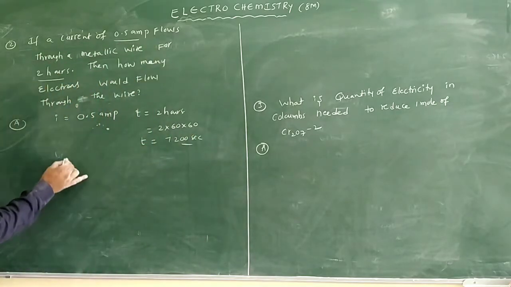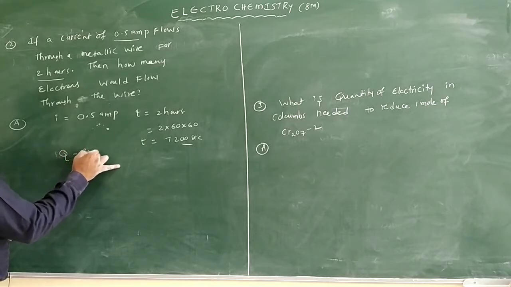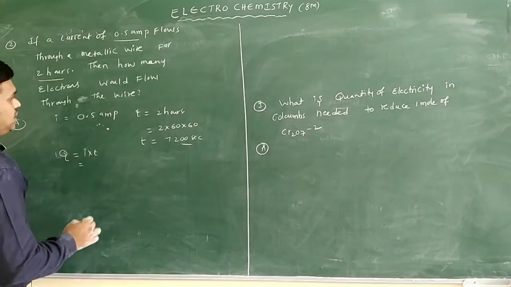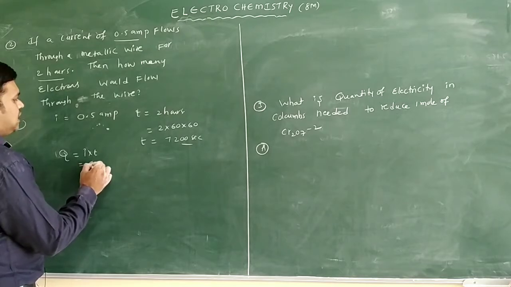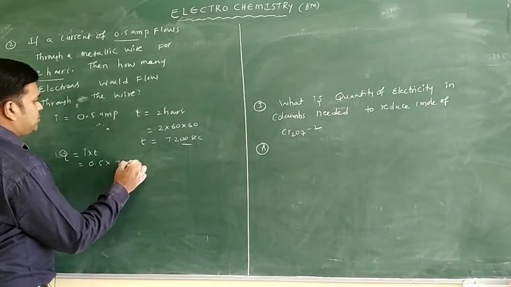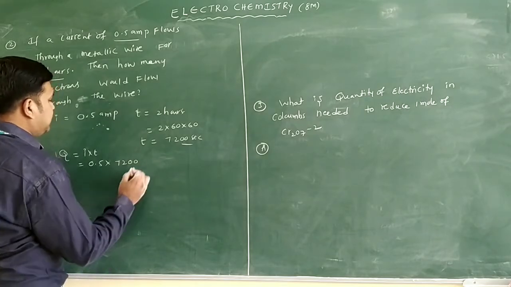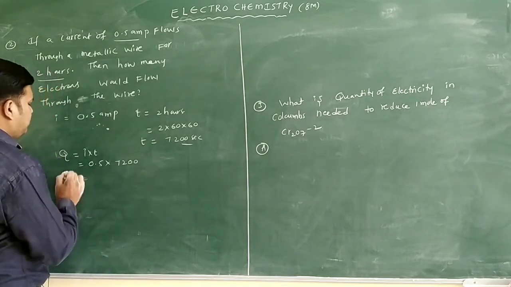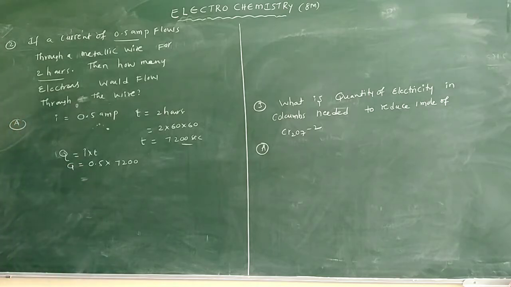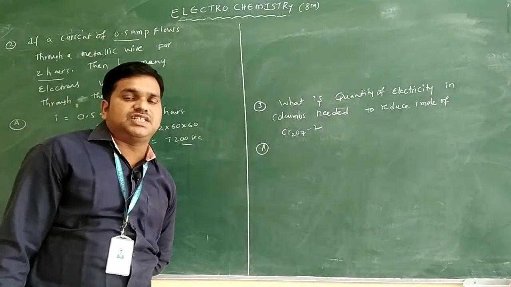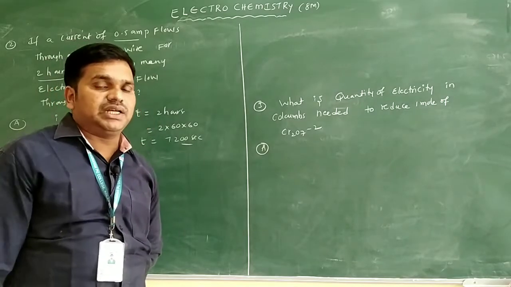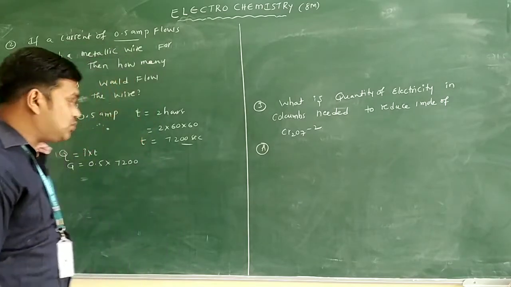From this I want to find out only one quantity, that is Q. Q is equal to I into T, that is current 0.5 into 7,200 seconds only. This is the Q value we have. They did not give any reaction to find out how many electrons can flow through the wire, but we know one point. Generally, 1 farad contains how many electrons? 1 farad means 96487 coulombs, and they contain Avogadro number of electrons only.